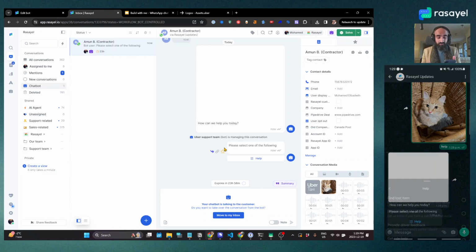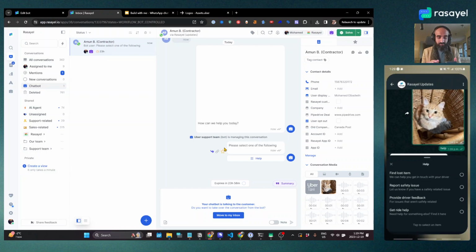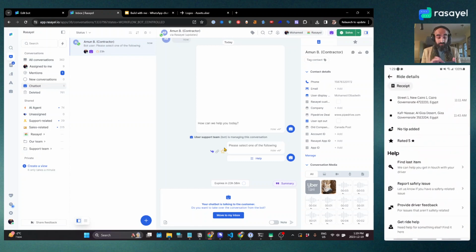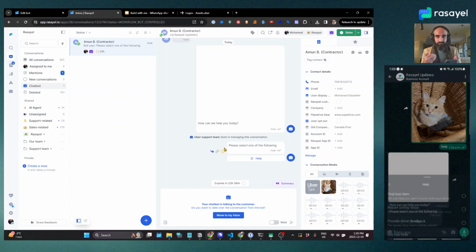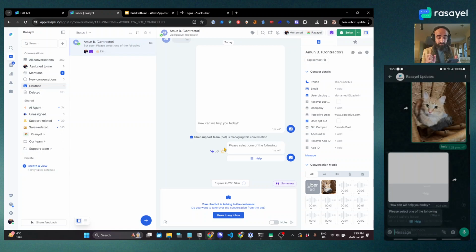Now I'll click on help, and immediately I'm getting the options that were visible on the Uber app. So if I go back to the Uber app, you'll see find lost item, report safety, provide driver feedback, get ride help. And that's very similar to what we see over here. Okay, so far so good. Now I'm going to say find lost item and send.